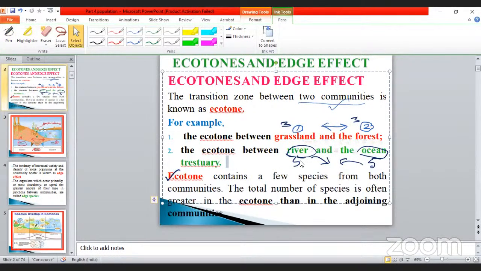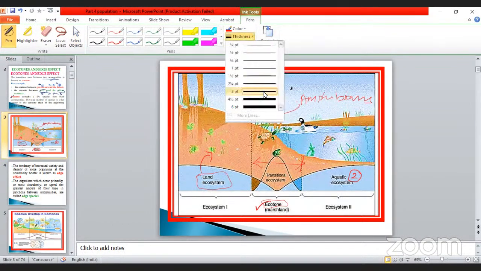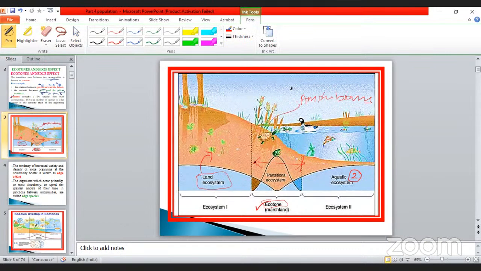But in between these two, there is a space, the connection between the two spaces. I already told you, this area is considered an ecotone. Some animals live here, from here to here and here to here.